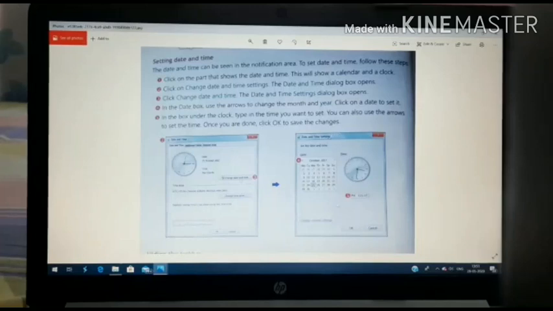After all the necessary changes are done, at last you have to click on the OK button, and whatever time you wanted to change, you have changed in that particular date and time settings, it will be changed, and the new time will come on your notification area.